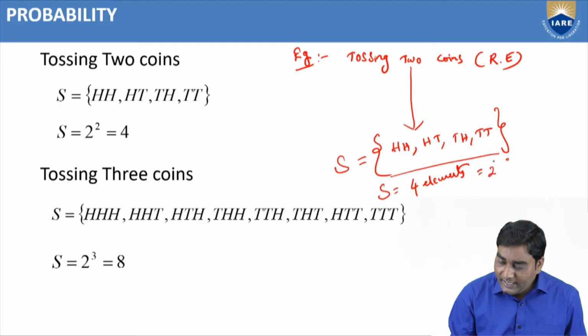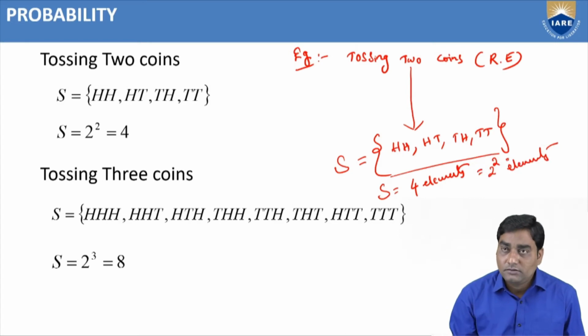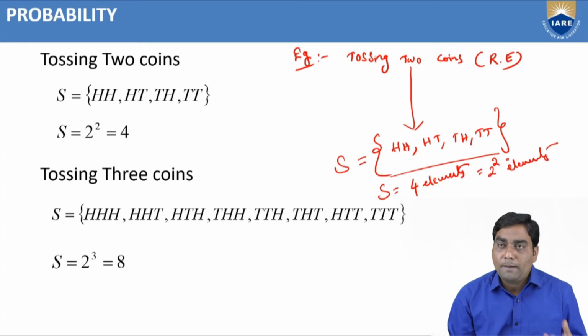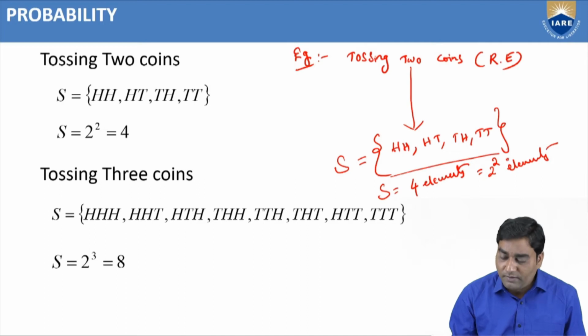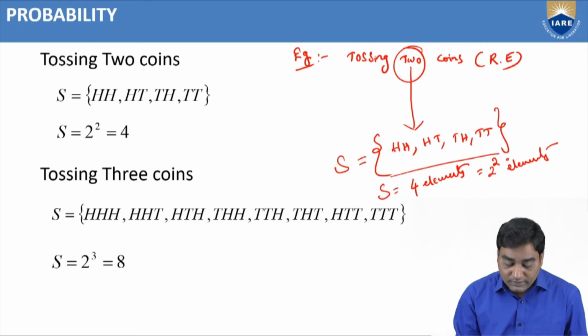We can write it as 2 square elements. So tossing a coin, the sample space consists of 2 power 1 elements, and tossing 2 coins, the sample space consists of 2 square elements.